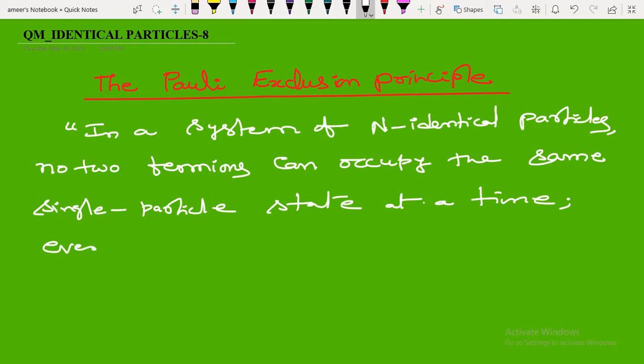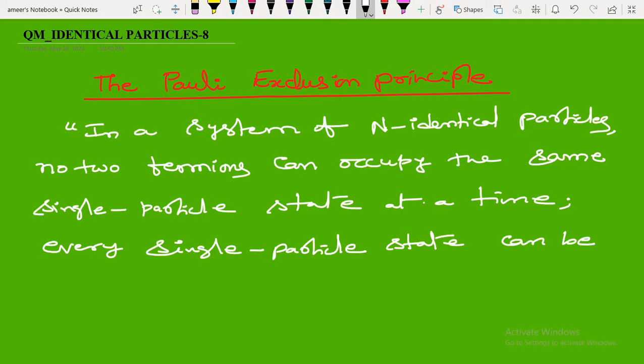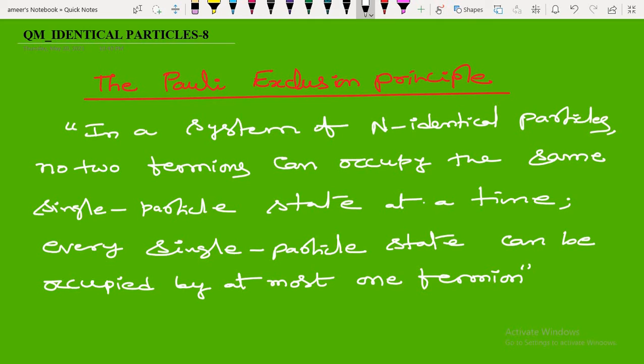Every single particle state can be occupied by at most one fermion. This is the statement.